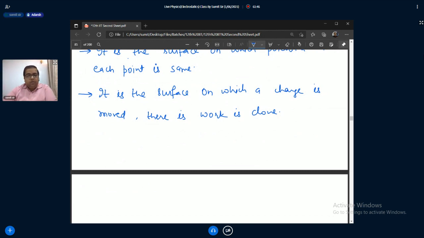If the potential is same, that means it doesn't have any potential difference. Yes, sir. If it doesn't have any potential difference, that means there's no electric field along this. Because electric field is dV by dx, if there is no potential difference, there is no electric field. And if there is no electric field, that means there is no force. And even work done is charge into potential difference, delta V. As there is no potential difference, the work done is also 0.